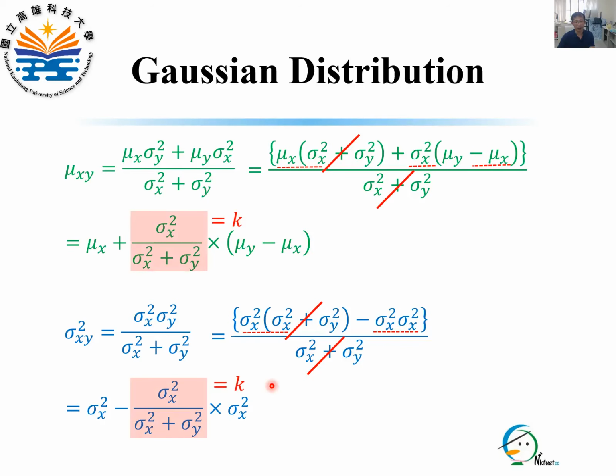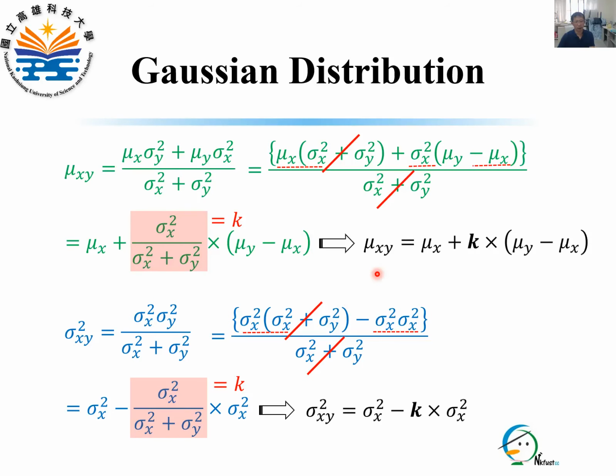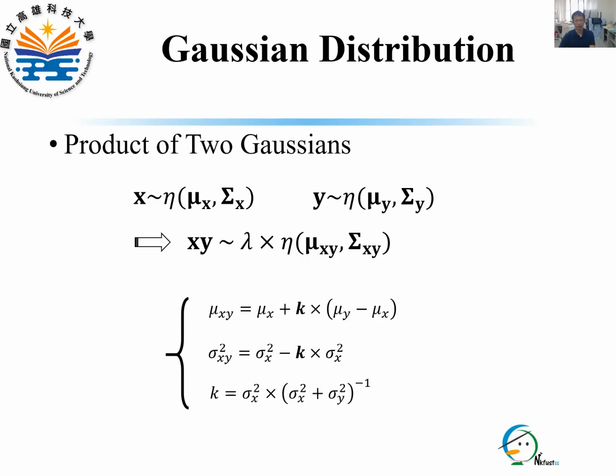To simplify the expression, let K be this term. Therefore, mu xy and sigma xy squared can be expressed as these two equations respectively. Next, we extend the derived equations from the standard Gaussian to multivariate Gaussian. Let x and y be two random vectors and are modeled by two multivariate Gaussians respectively.